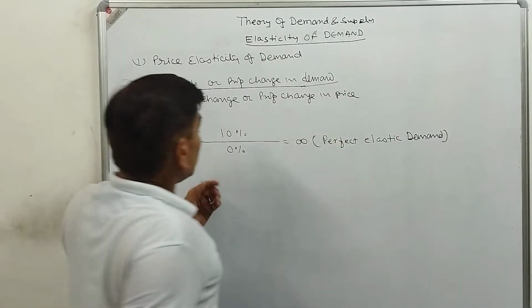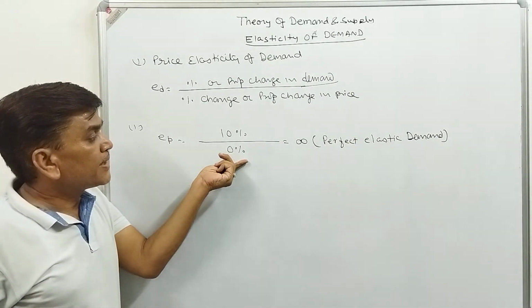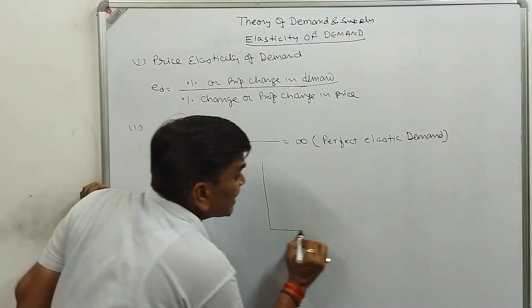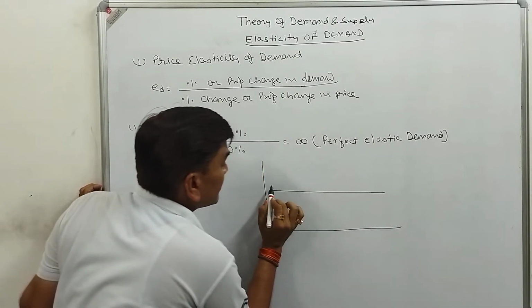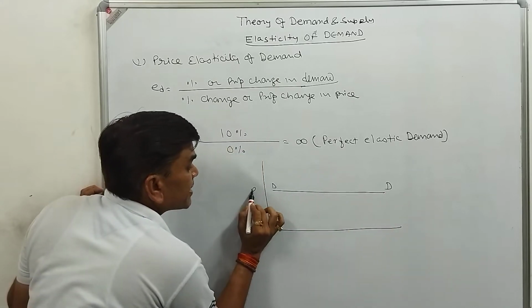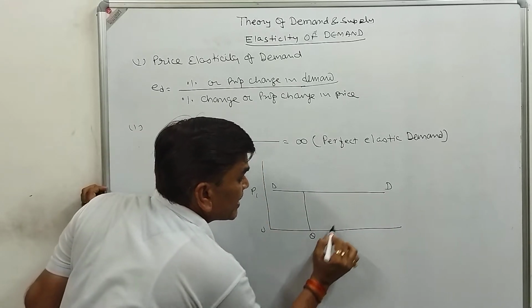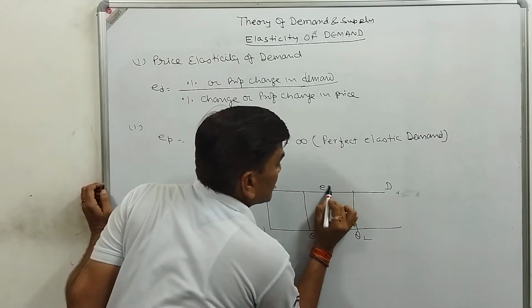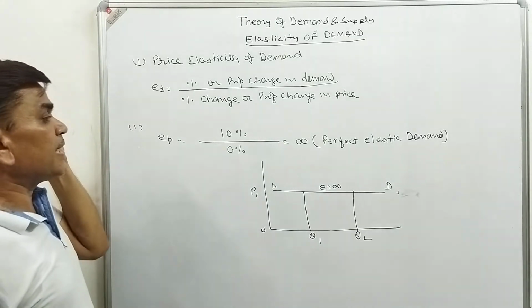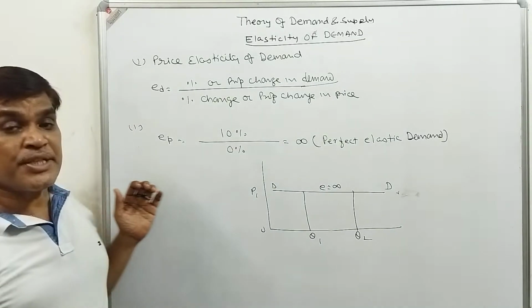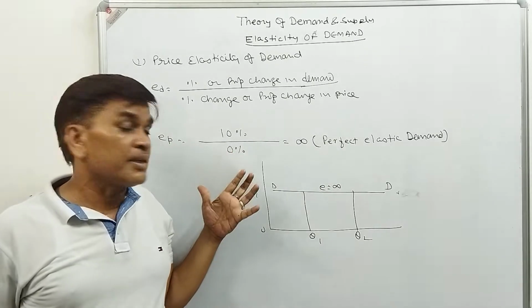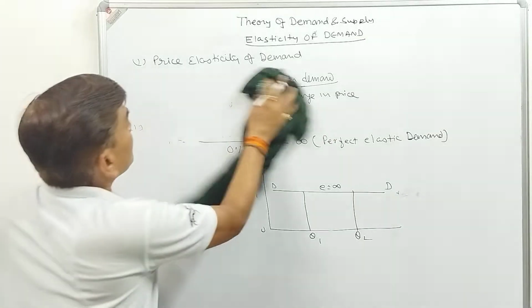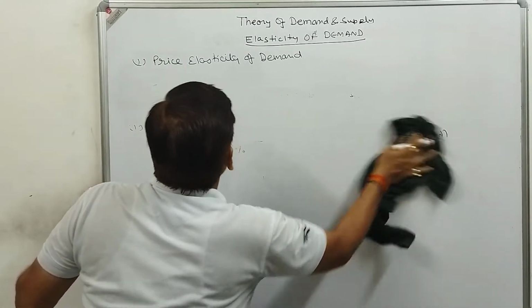Here there is no change in price, but change in demand is high. It means that is called perfect elastic demand, and for that the demand curve is in this way, the price remains same, but the quantity demanded is increasing from Q1 to Q2. So elasticity is infinity. That is called perfect elastic demand. When there is no change in price, but the change in demand is there, we will say it's a perfect elastic demand. Second one, it may be possible.